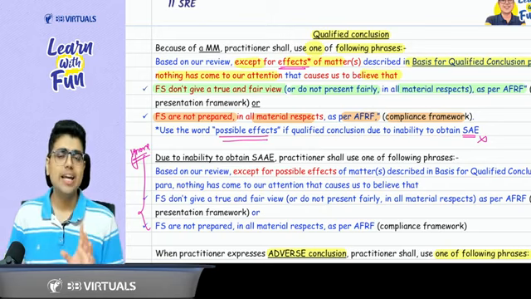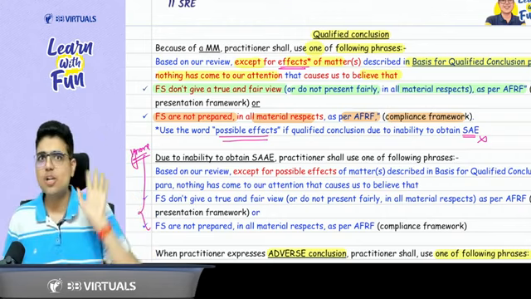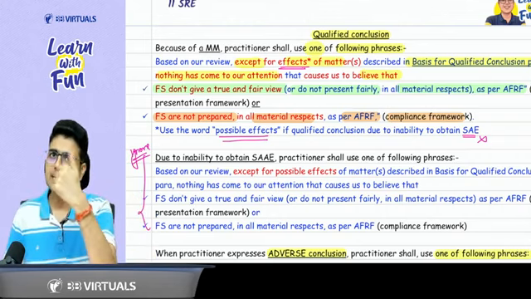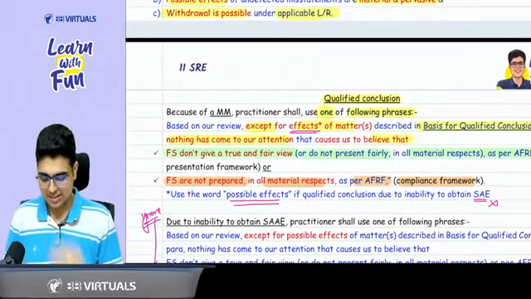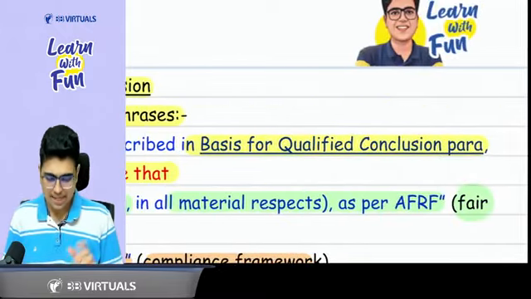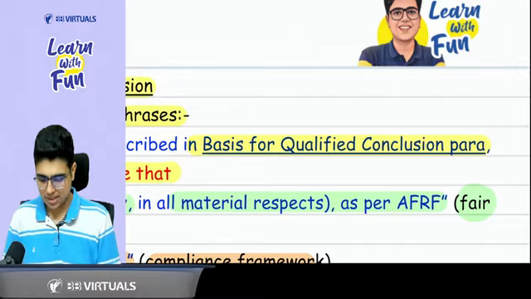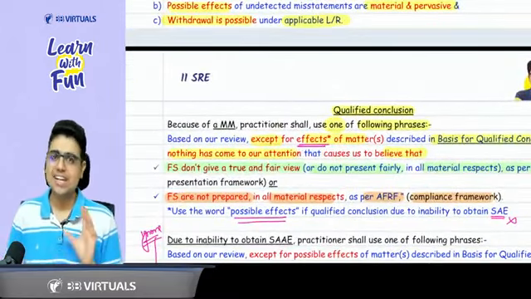So you write your conclusion in this way, that except for the effect of the matter described in basis for qualified conclusion para, again same way, nothing has come to our attention to believe that financial statements are not prepared fairly in all material respects as per applicable FRF, or financial statements don't give a true and fair view. If it is a compliance framework, just remove the fair word.